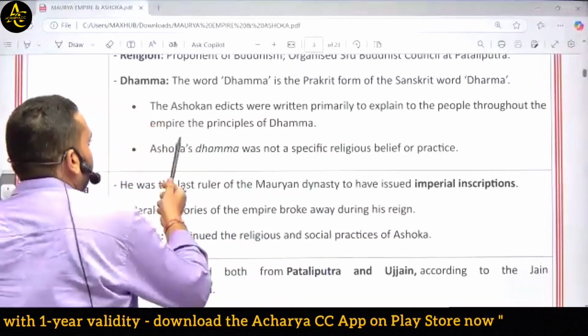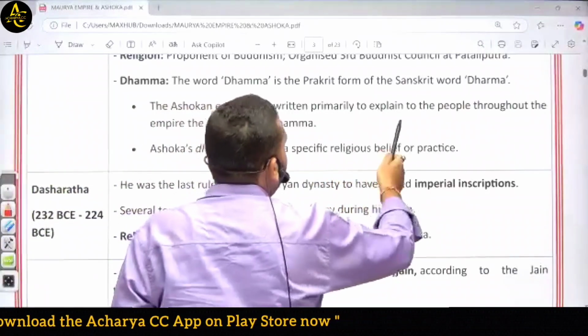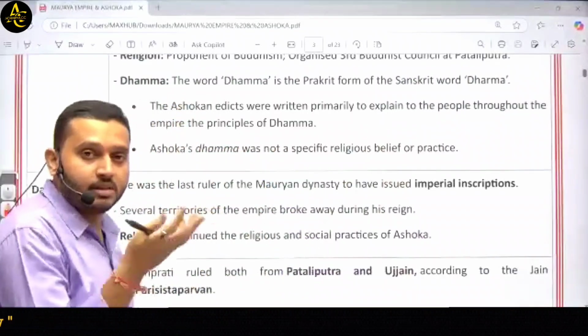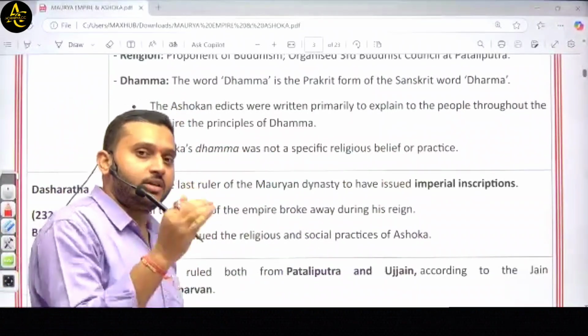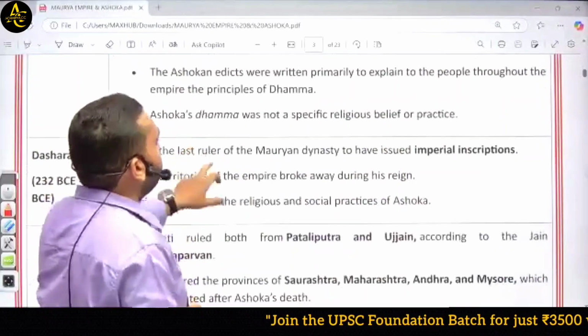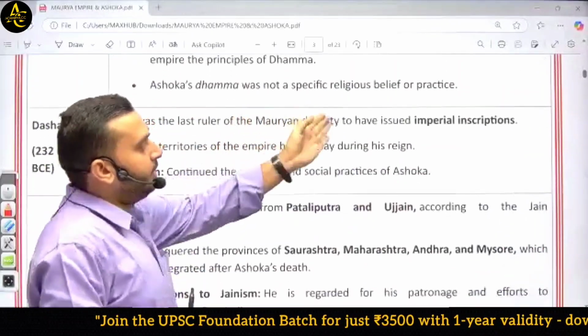So the Ashoka edicts were written primarily to explain to the people throughout the empire the principle of Dhamma. Dhamma means dharma. Dharma means obviously the Buddha Dharma, the teachings of Buddha. Ashoka's Dhamma was not a specific religious belief or practice.